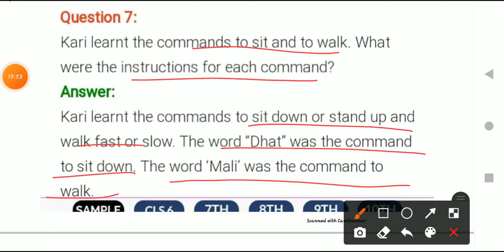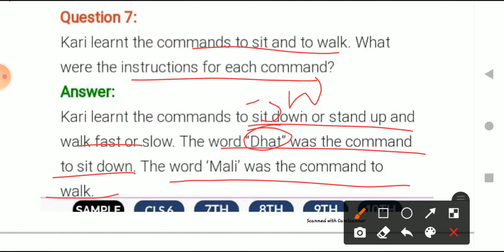We all know that in the beginning, when the narrator was teaching him these commands and what they mean, it was very difficult for him to learn a few commands, especially dhat. It took around 3 weeks for him to learn these commands, and for Mali he took only 3 to 4 lessons to understand that Mali means to stand up. But to understand the meaning of dhat, that when my master says dhat, it means to sit down, it took quite a long time, like 3 weeks.